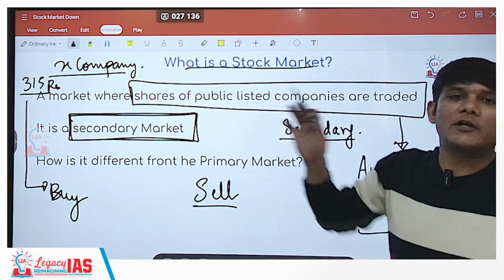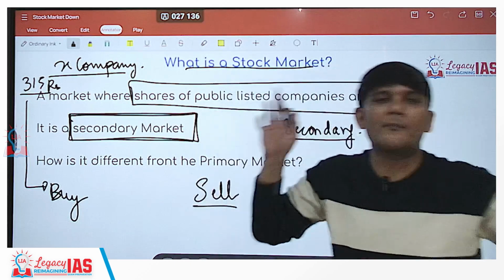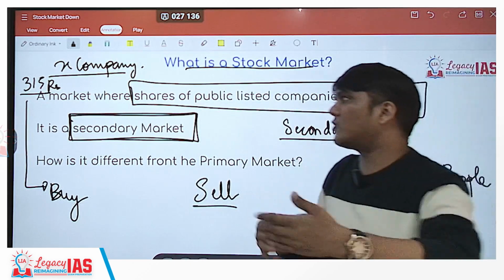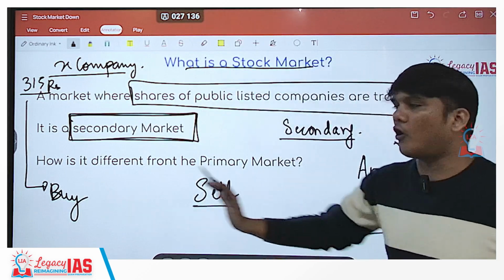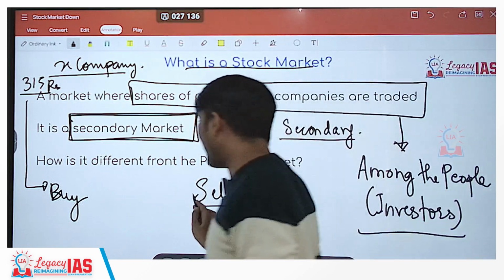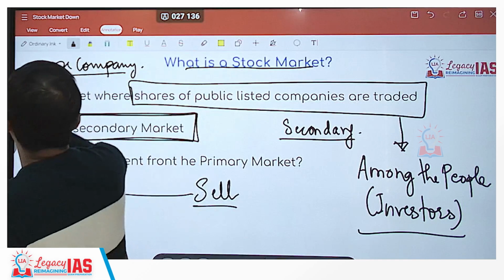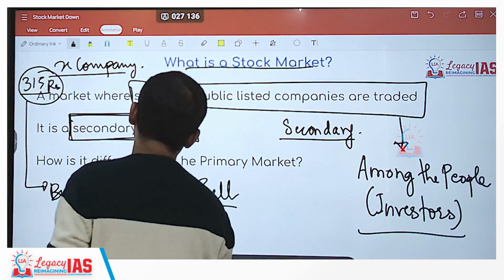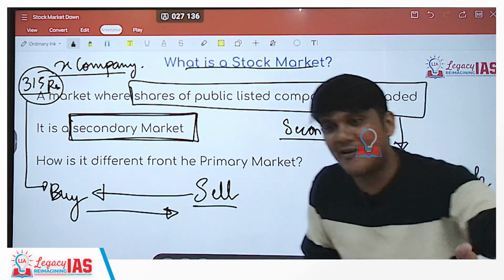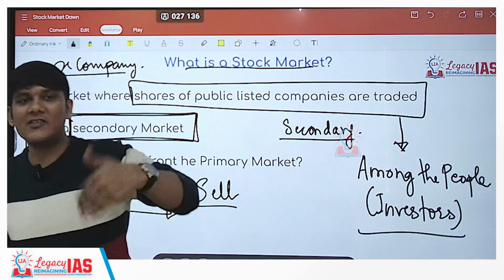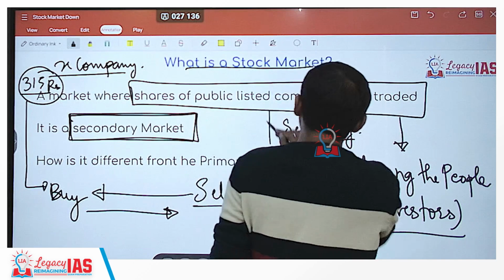Let's say I have placed the order to sell, you have placed the order to buy. We are not a part of the company. We are just investors investing in the stock market. Since you have placed the order to buy and I have placed the order to sell, my shares would be given to you at this price, and I would be getting that money in my account. So who is trading here? It is the investors who are trading here. This is the second level of trade, hence it's a secondary market.